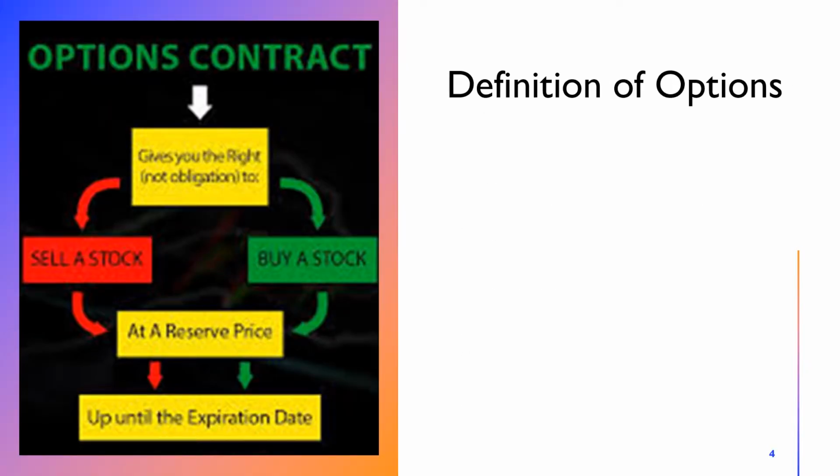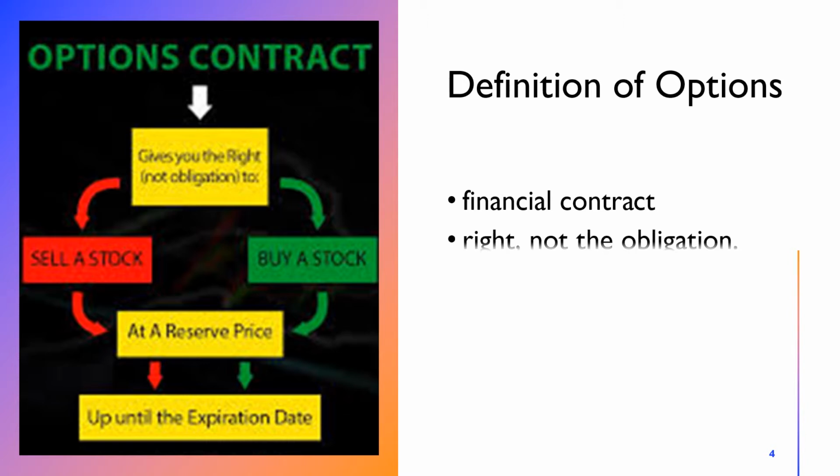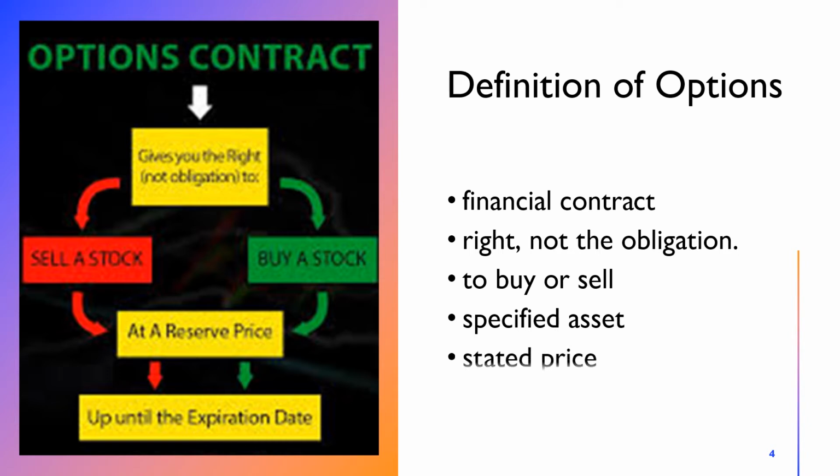What is an option? An option is a unique type of financial contract because it gives the holder or owner the rights, but not the obligation, to buy or sell a specified asset at a stated price on or before a given expiration date. Investors who buy options acquire nothing more than the right to subsequently buy or sell other related securities.